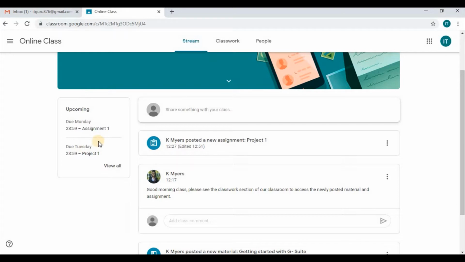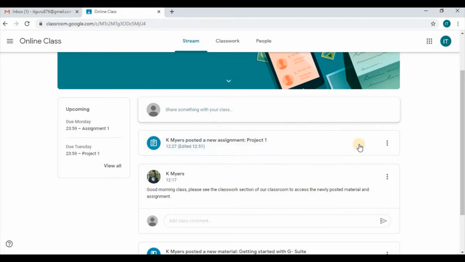Currently on our left area we have upcoming events, and we realize that there are two dates for upcoming events. So a due date is Monday coming, as well as Tuesday, and it provides what information will be due on those dates, or what assignments will be due on those dates.